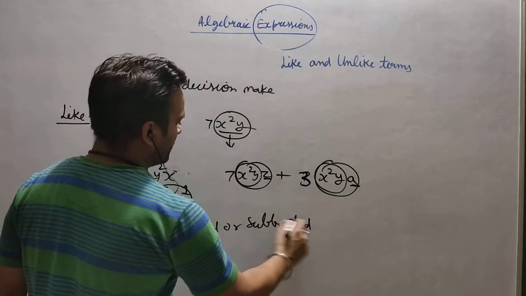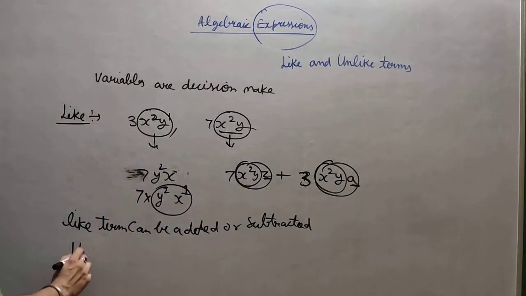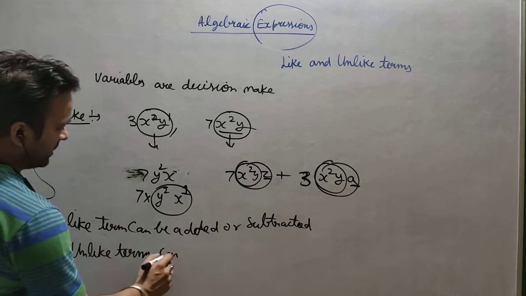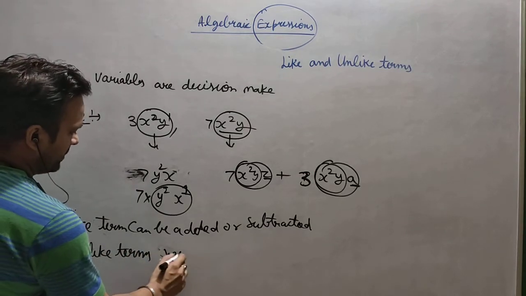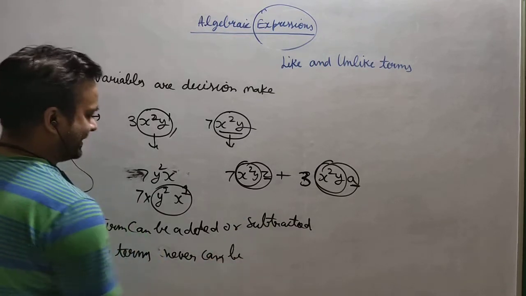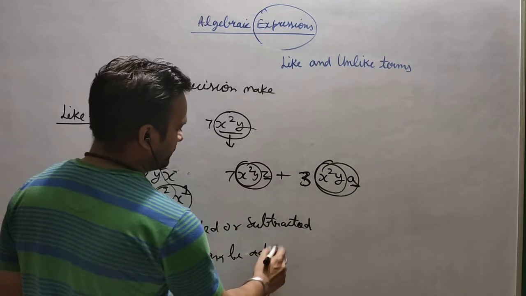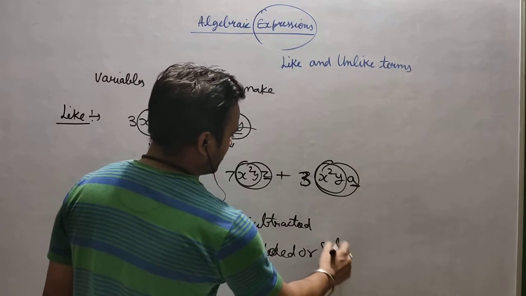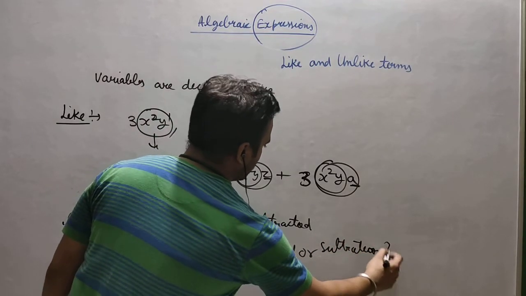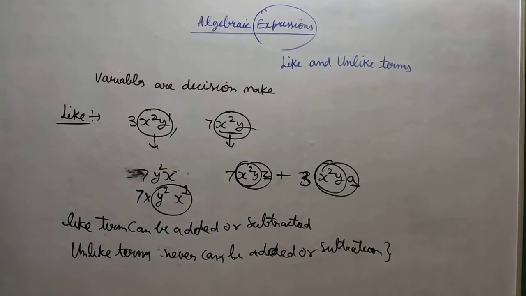Otherwise, unlike terms can never be added or subtracted. It means these two operations are only with like terms, not with unlike terms.